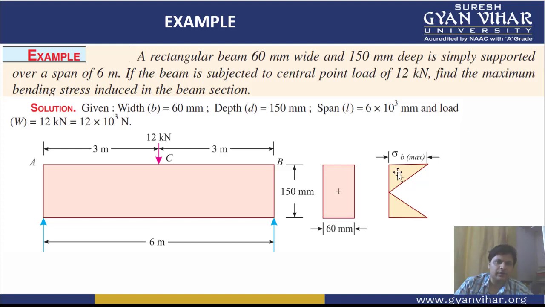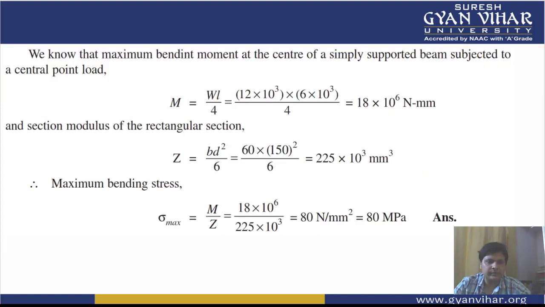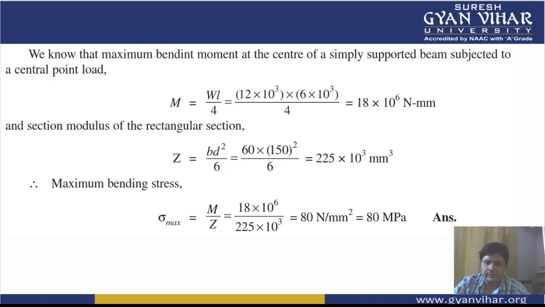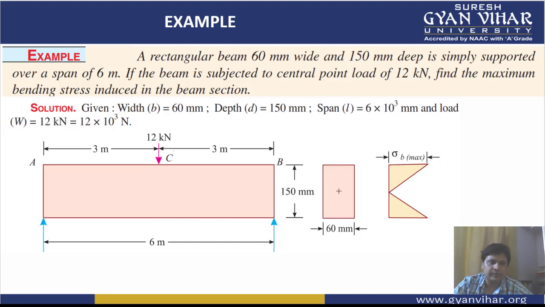Based on it, we all know that if there is a central point load acting on a beam which is simply supported, for example W, then the bending moment due to this point load is equal to WL by 4. The maximum bending moment at the center of a simply supported beam subjected to a central point load is WL by 4. This we have already understood in the shear force and bending moment diagram case.